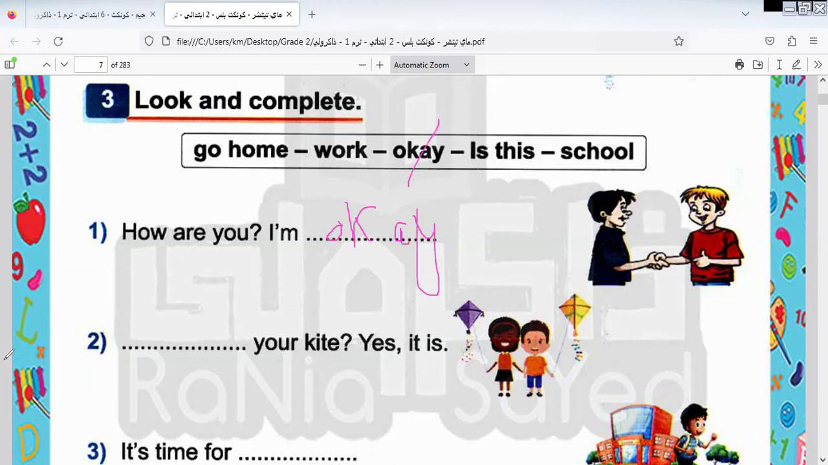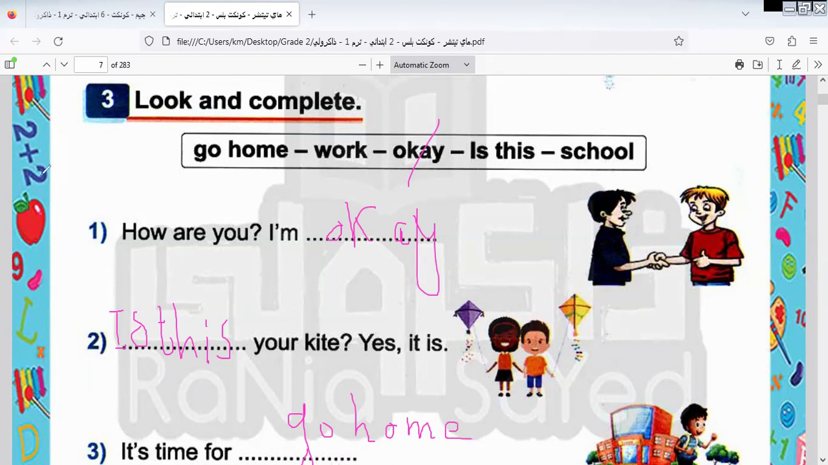Your kite. So if we ask about something, we say: is this your kite? Yes, it is. It's time for school. It's time to go home.